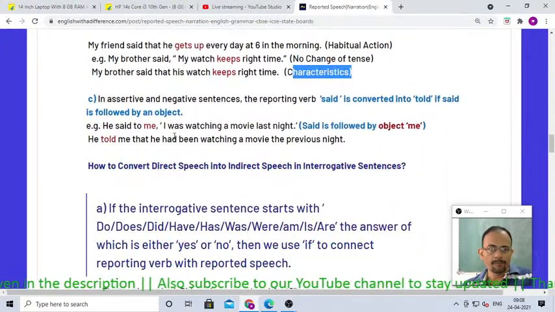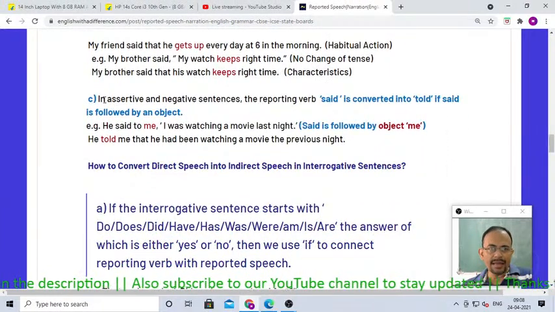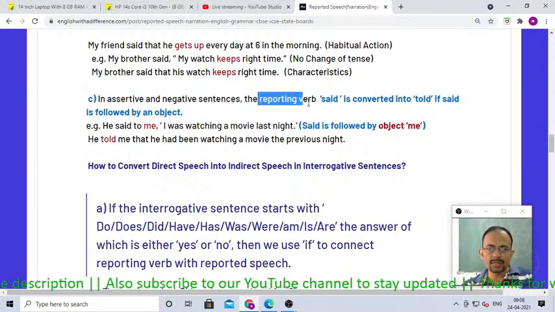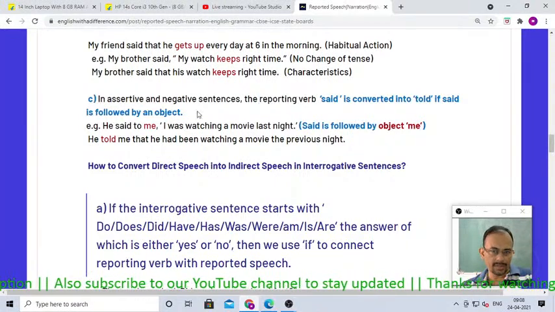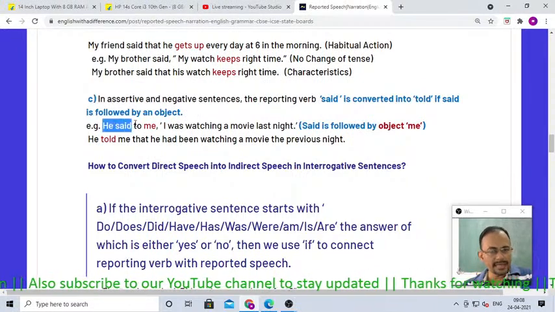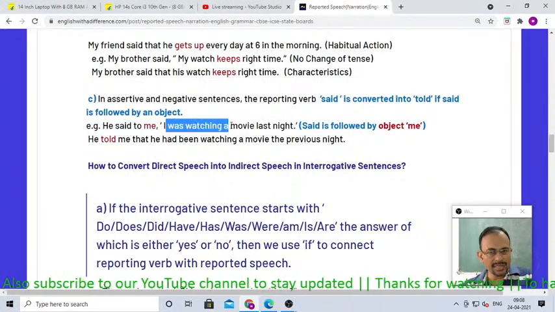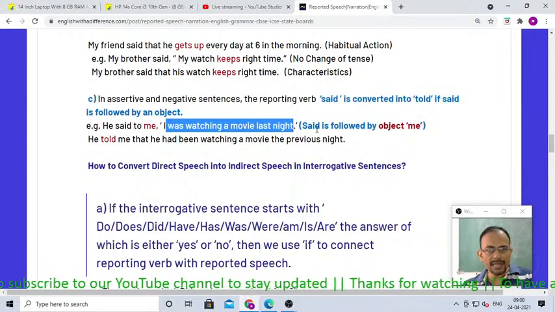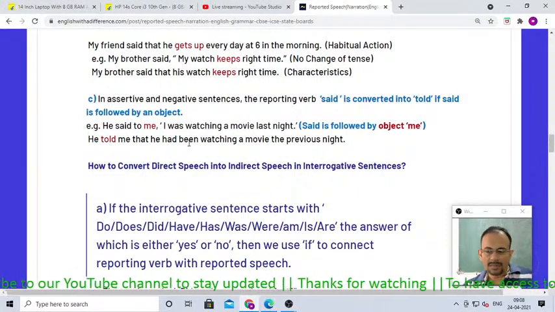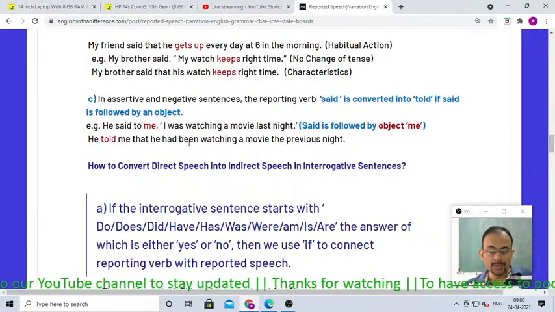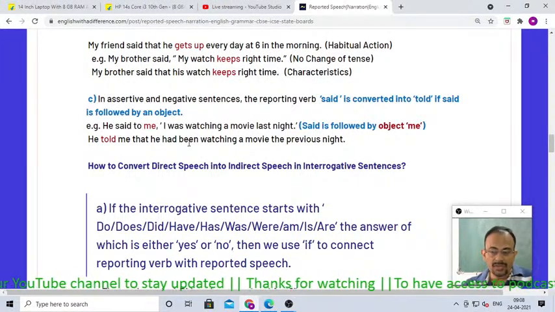Next, you see, in assertive and negative sentences, the reporting verb said is converted into told if said is followed by an object, right? For example, he said to me, I was watching a movie last night. So said is followed by the object me. That is very important, dear students. Sometimes you don't know when to use told, when to retain said.